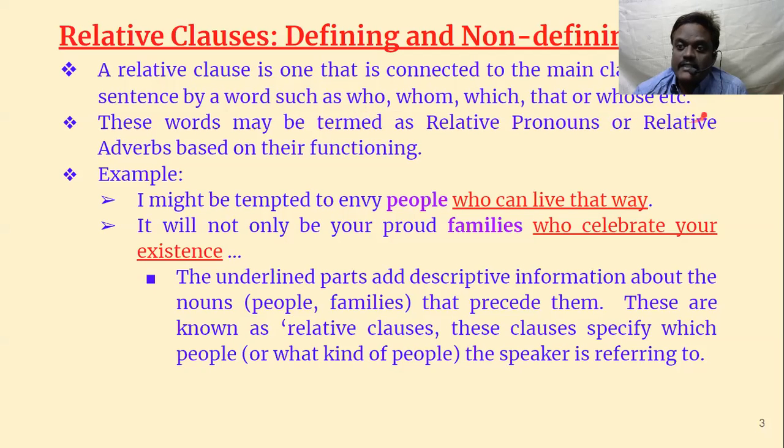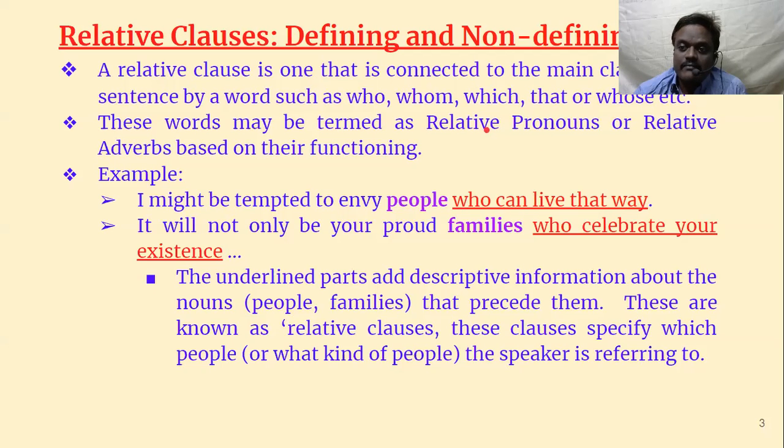What kind of conjunctions do we use? Usually in relative classes, we use who, whom, which, that, whose, etc. And these words may be termed as relative pronouns or relative adverbs based on their functioning. What is the difference between relative pronouns and relative adverbs? Relative pronouns refer directly to persons. What is a pronoun? A pronoun is a word which is used instead of a noun. In the same way, this relative pronoun means who.